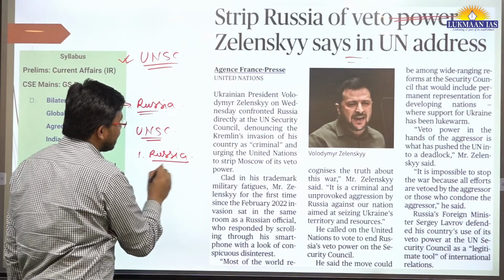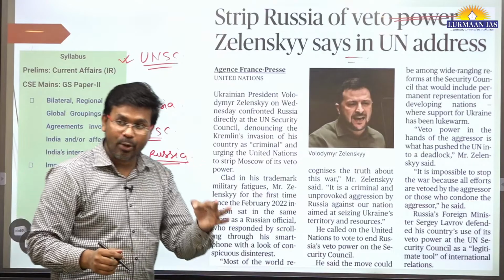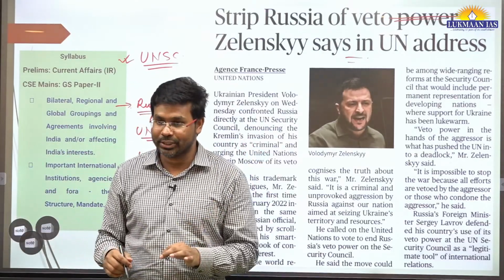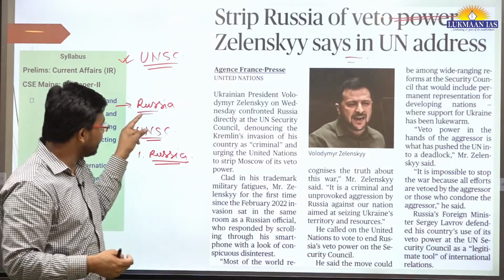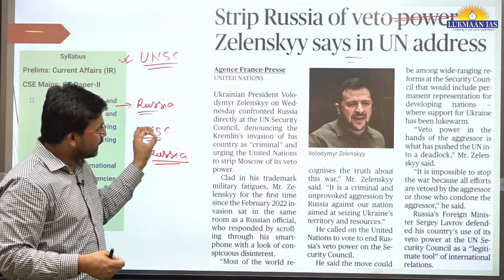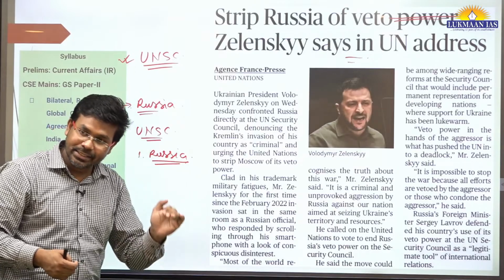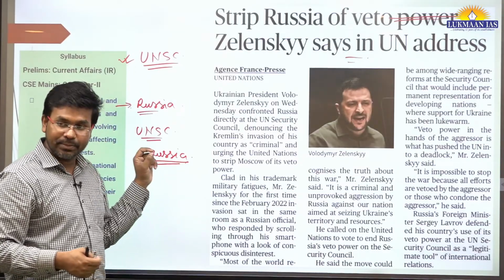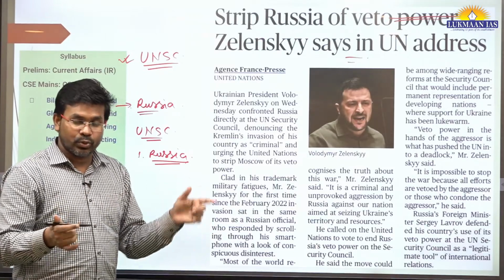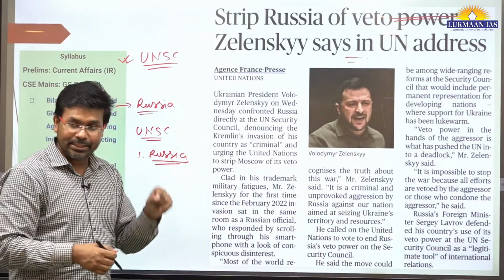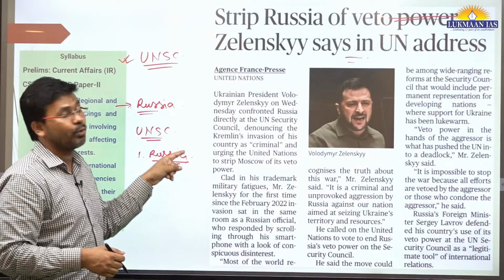And since Russia has veto power, it is not allowing any kind of action to happen against Russia; it is vetoing any decision that has to be taken by the UNSC. So he is saying that the aggressor himself is part of this body, and that's why the United Nations system is failing. So the United Nations system should expel Russia from the veto-making power.